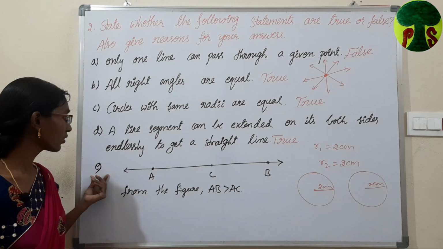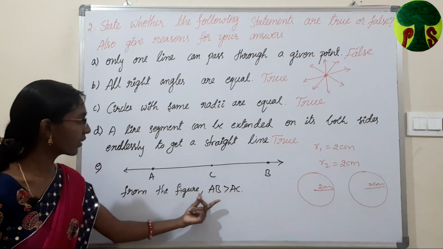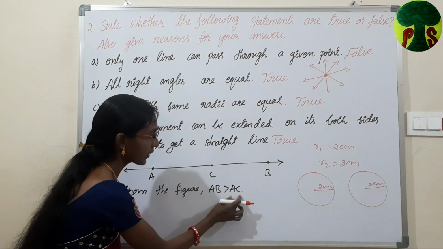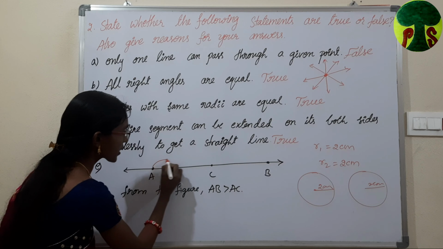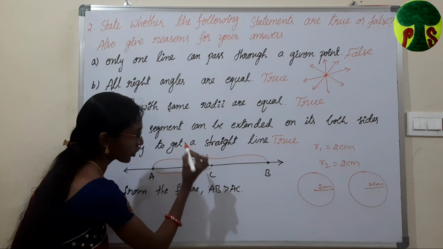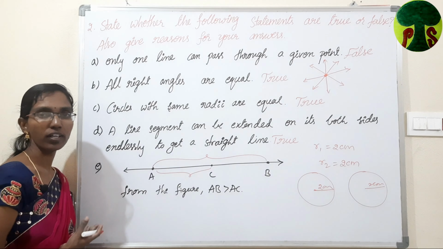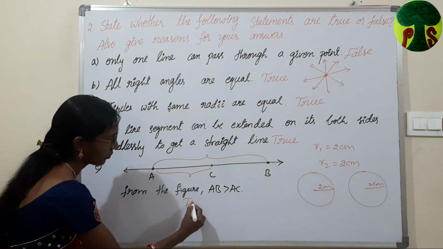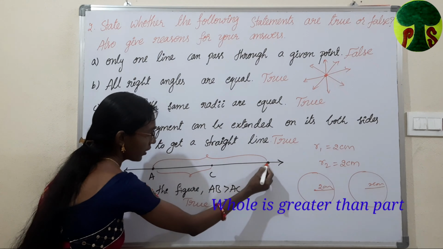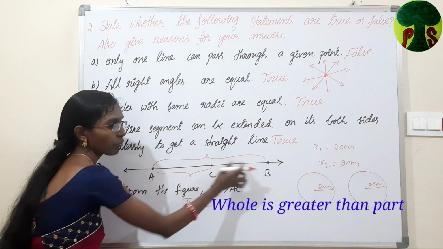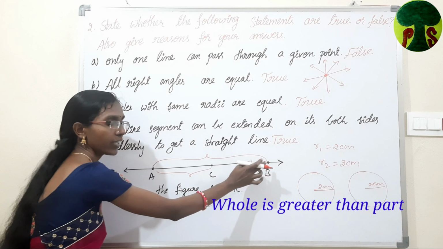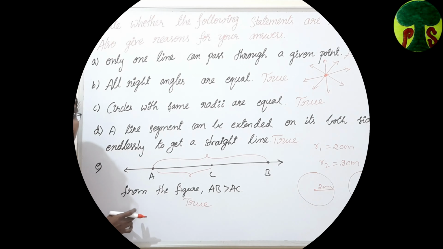And the last one, from the figure, AB is greater than AC. AB, which means that this total length, and AC is only this much. Is it true or false? It is true only. Because AB means from A to B, and here AC is part of AB. That is the reason the given statement is true.